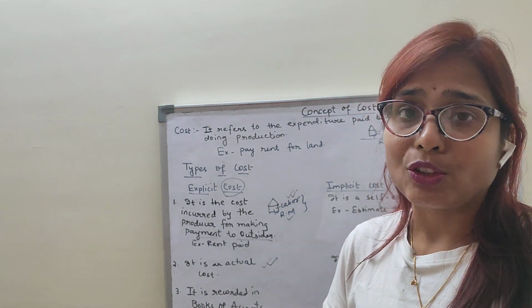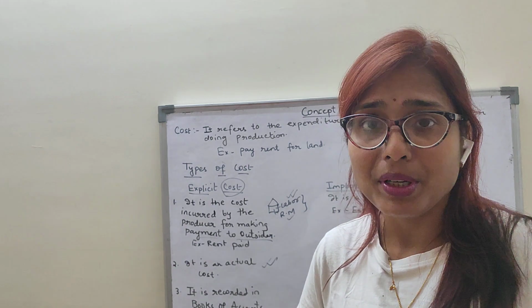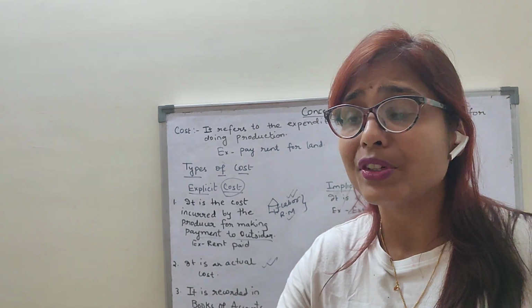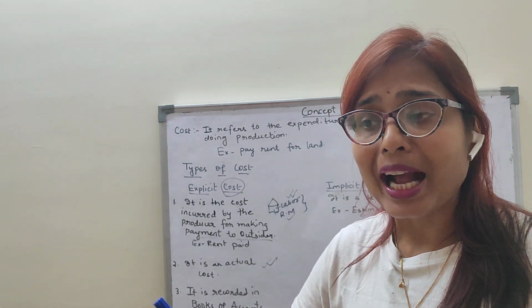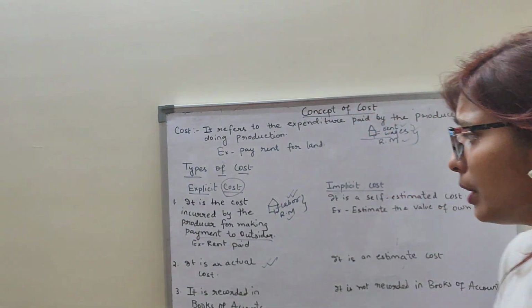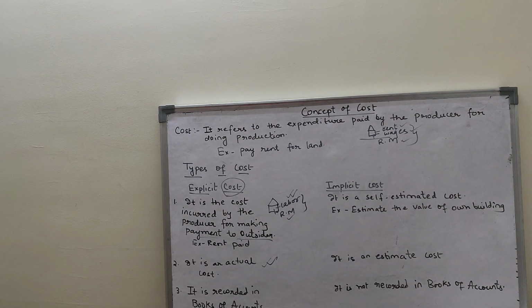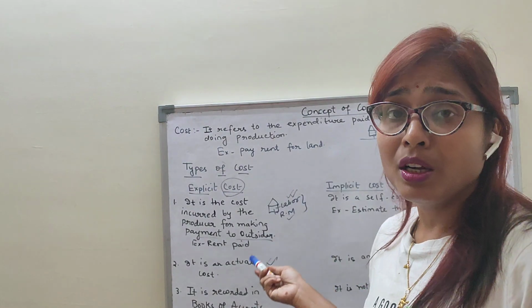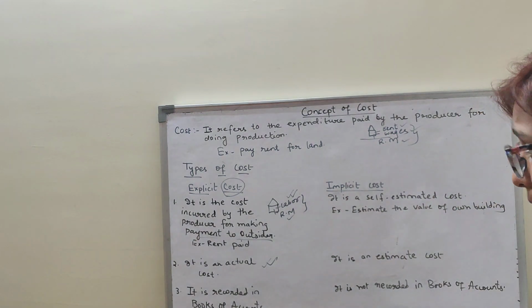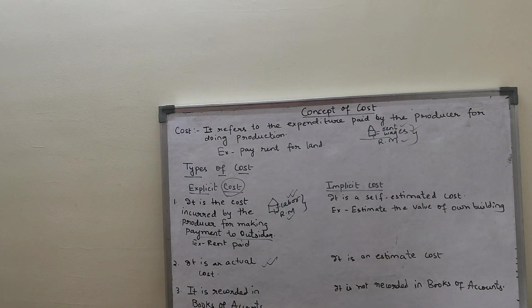I am paying the electricity bill. So these are all actual payments which I am making on purchasing and hiring different goods and services used in the process of production. It is known as the explicit cost. Clear, children?